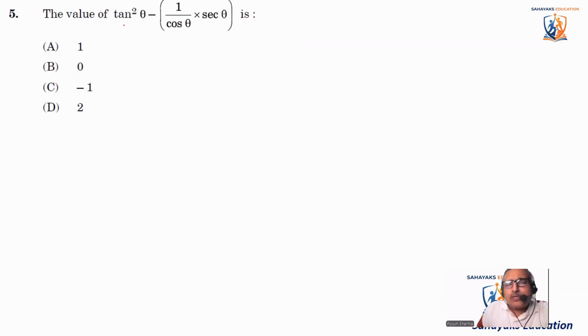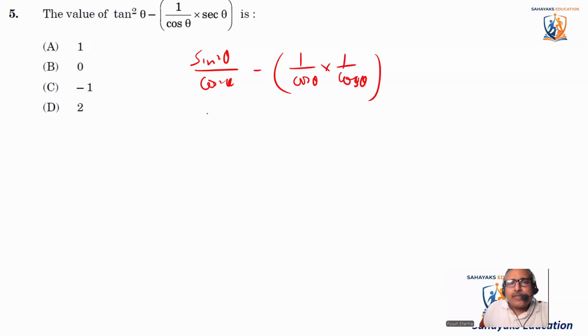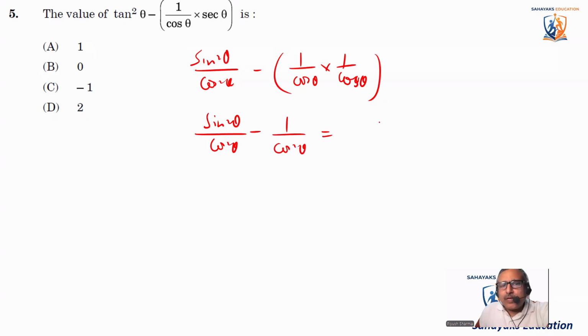Coming to the next question, it says the value of tan square theta minus this is, okay, we need to find the value. So let's change entire thing into sine and cos. So it becomes sine square theta by cos square theta minus, it is 1 by cos theta into sec theta is also 1 by cos theta. Okay, so it becomes sine square theta by cos square theta minus 1 by cos square theta. Okay, so it becomes sine square theta minus 1 divided by cos square theta.